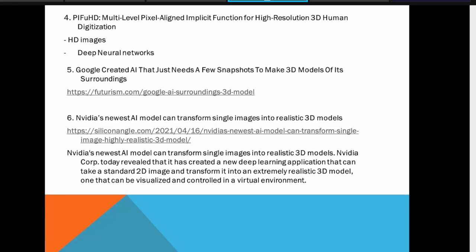One more project available by Google created an AI that just needs a few snapshots to make a 3D model of its surroundings. There also they are using AI models and AI techniques. One more is available from NVIDIA, where using just a single image, it creates a model. But of course, that image should be proper to create your realistic 3D model.